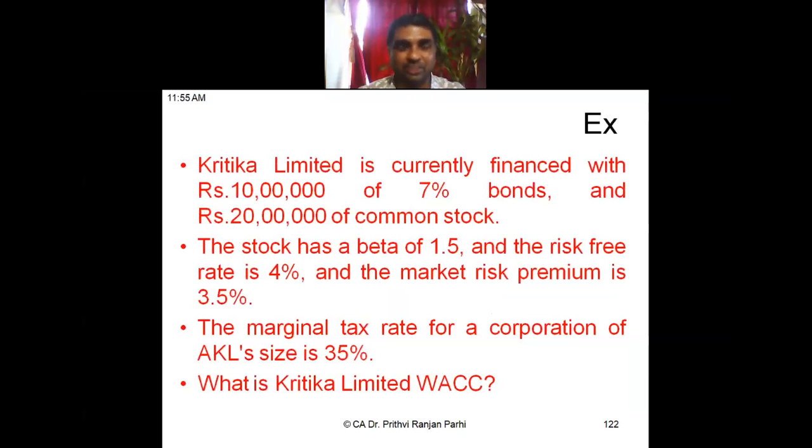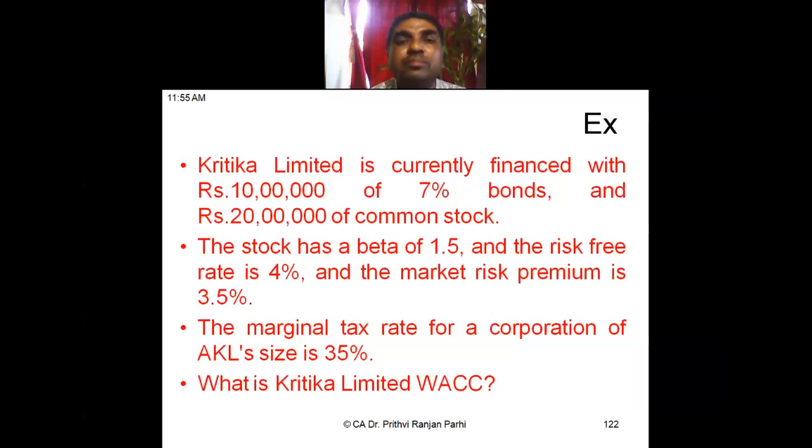Now, this is one more question which you have asked. I think this is the last question we will be doing. Some of you, please read this question. Kritika Limited is currently financed with 10 lakh of 7% bonds and 20 lakh of common stock.